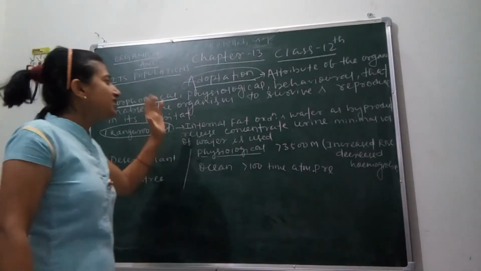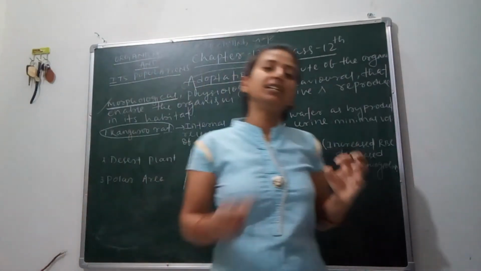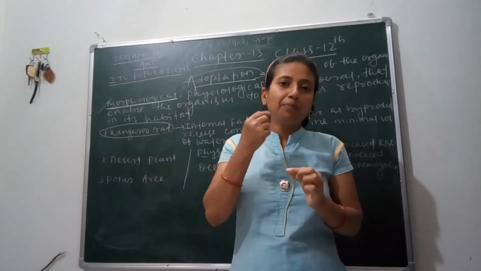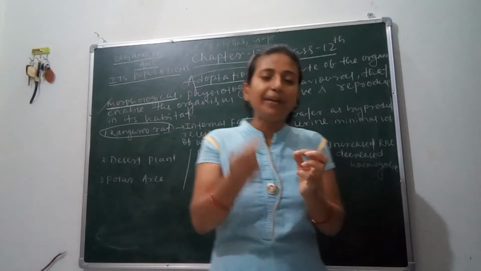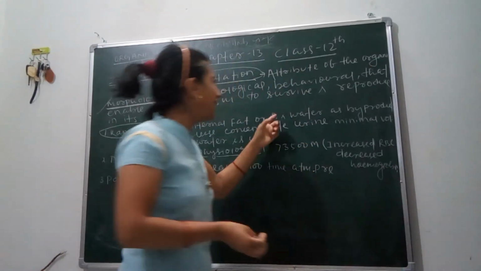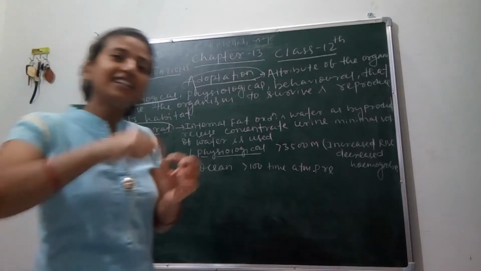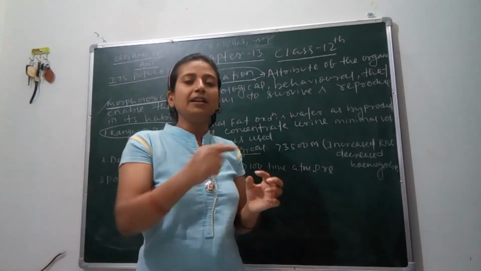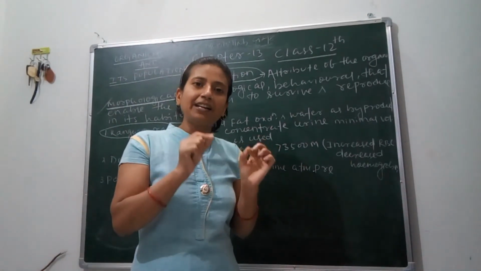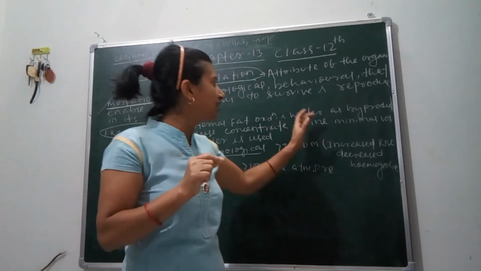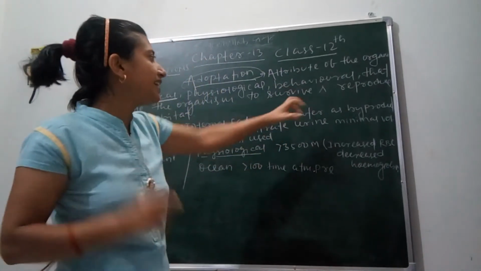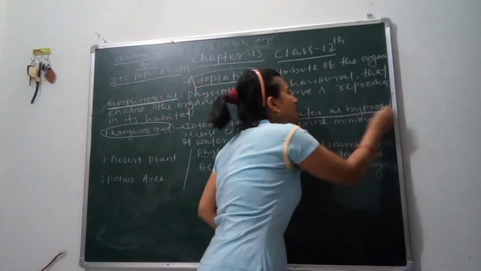Its internal fat oxidation occurs here, meaning it fulfills the water requirement by oxidizing its fat and releasing water from that fat, which is the water as the byproduct.